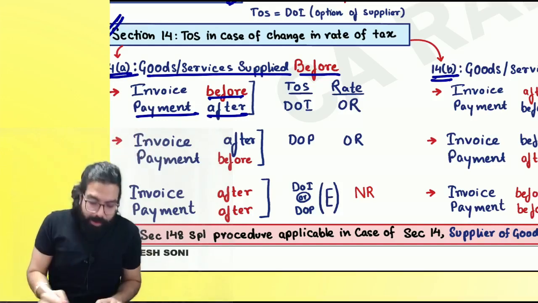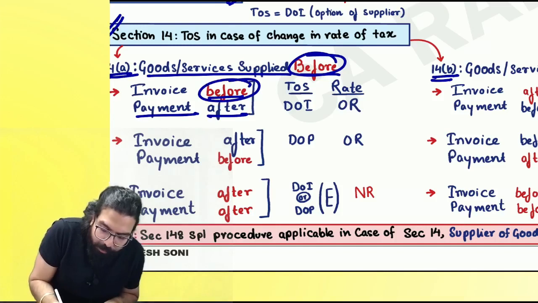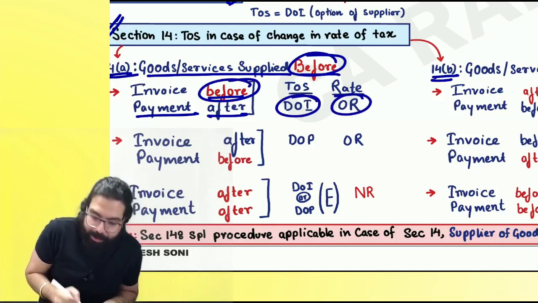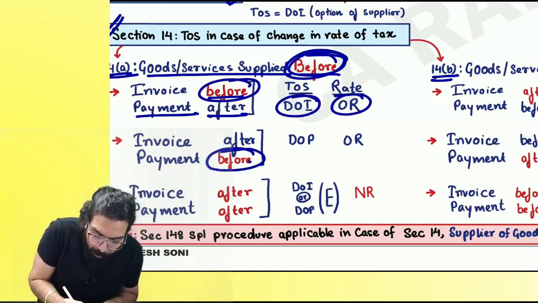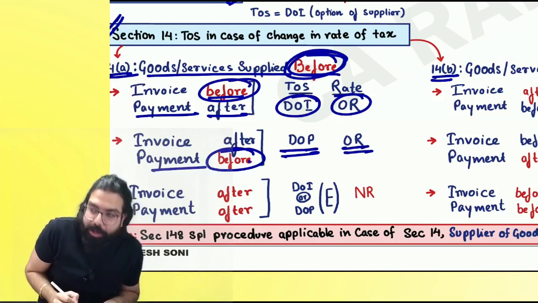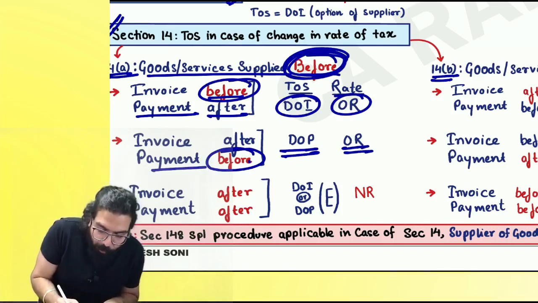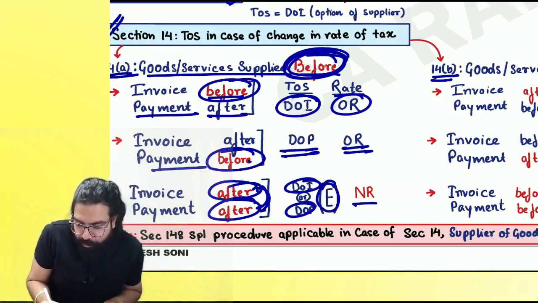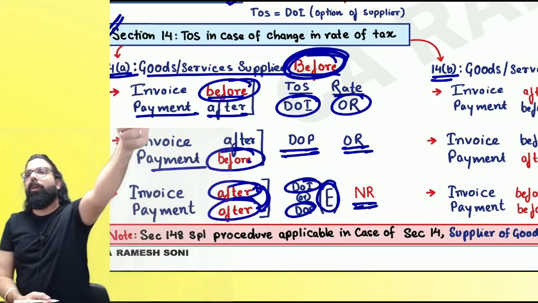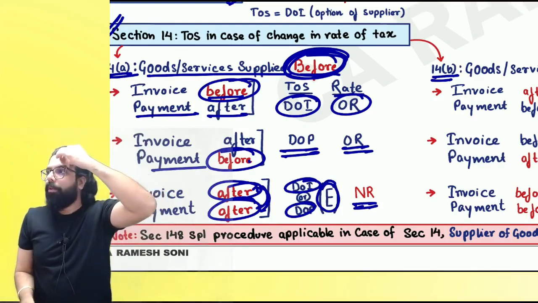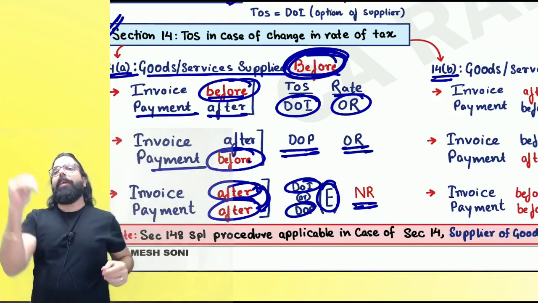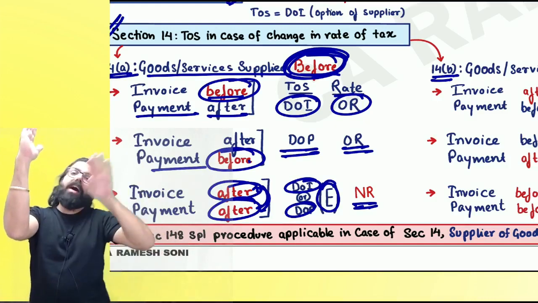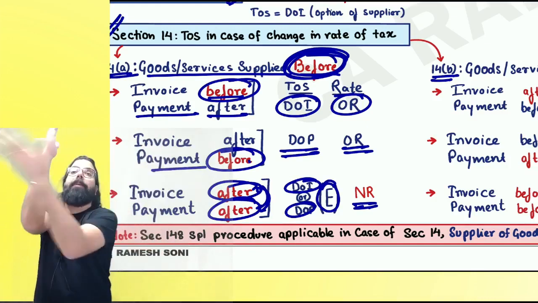Are we clear, everyone? See, before May, what is before? That is the time of supply, and the old rate. Sir, before May, what is before? Payment is before, date of payment and old rate will apply. Sir, this is before, but both are after. Then in these two, whichever is earlier, and because both are in the new regime now, new rate. Is the point 100% clear to all? Can we go ahead? Got it? Okay, then tell me. If goods and services are supplied after the rate change, invoice is after, payment is before.